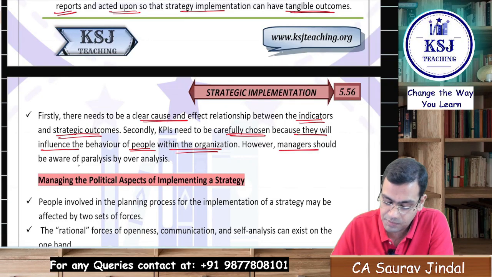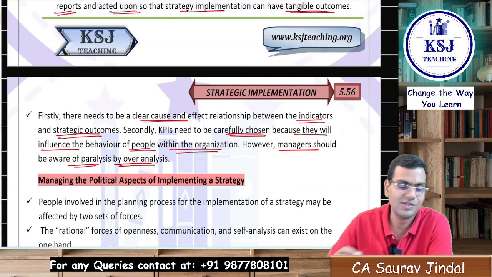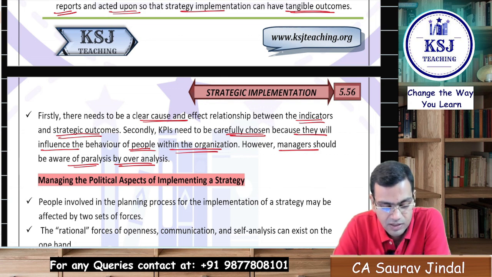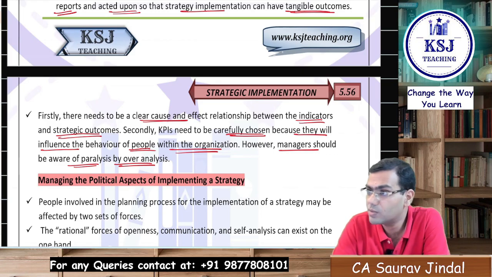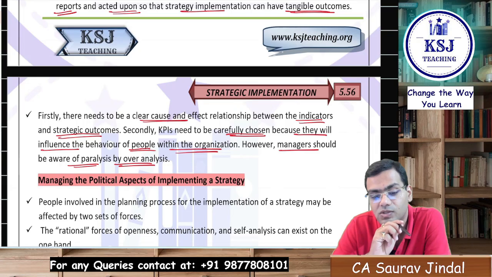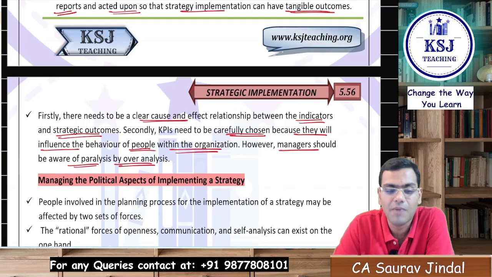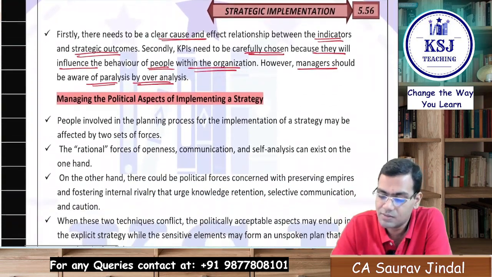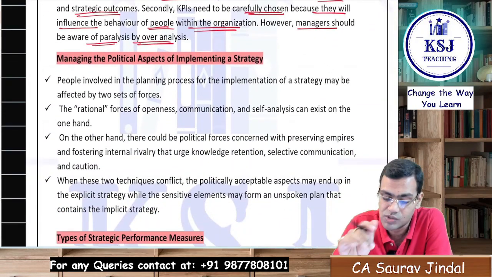However, the managers should be aware of the paralysis by over-analysis. Over-analysis should not be there. Right? Because if you go into over-analysis, then there will be a problem. In case of over-analysis, what you will be trying to do is always look for the mistakes. Okay, this is the mistake, this is the mistake. Then you might not be able to implement any one strategy successfully, because every other day you will be over-analyzing it and you will feel like, no, this strategy is not working, let's change it. So the manager should not be over-analyzing it, but yes, keeping their eyes open, that's most important. Right?